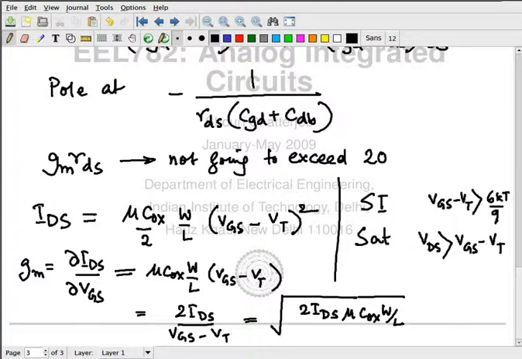Alright? So I think we are out of time here, so let me stop. We'll talk about how to improve the output resistance of the current source in spite of all this in the next class. Okay.